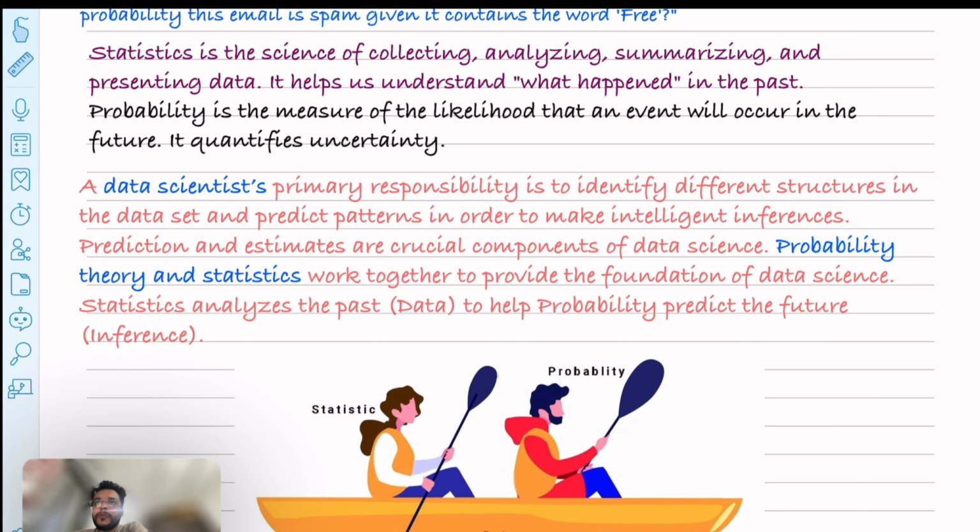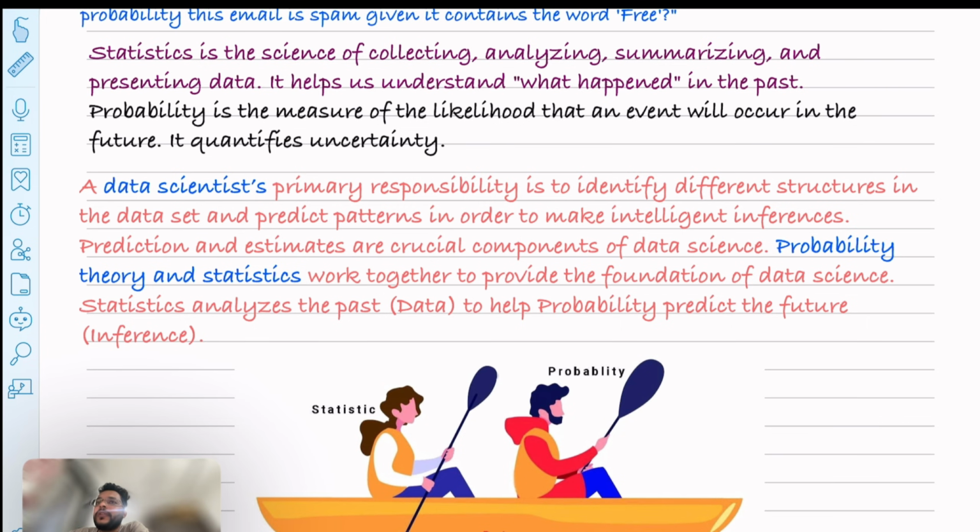And what will be the role of probability? Probability is a measure of likelihood that an event will occur in the future. Let's take a weather example. You look at the clouds and the temperature today, and the probability here is that there is an 80% chance of rain tomorrow.